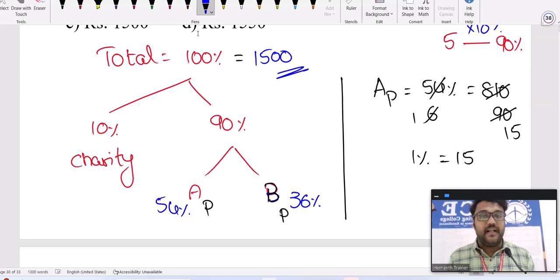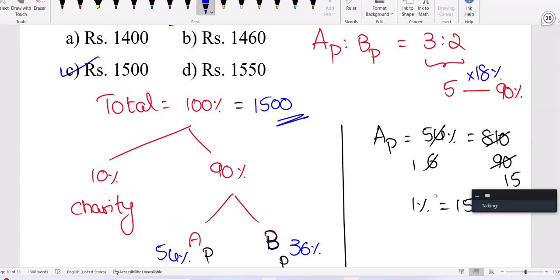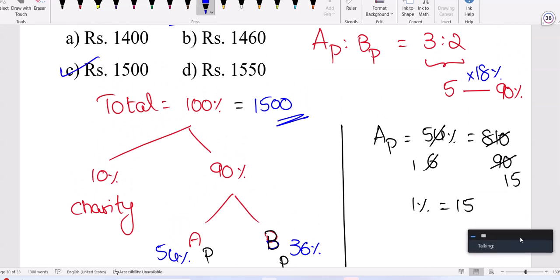Total profit is 1500. This is again mixing with the percentages concept, something you people can learn. And timing is also not given in the question. When timing is not given, the profit share ratio depends on the investment. Investment ratio is 3 is to 2, so the profit share ratio is also 3 is to 2.